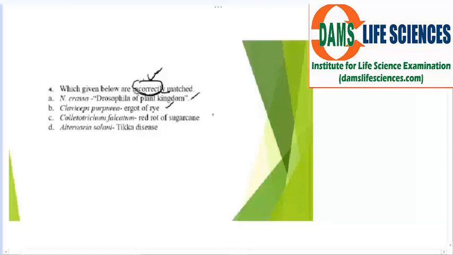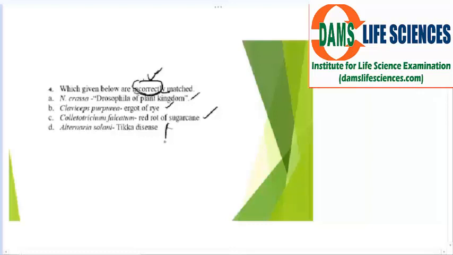This is correctly matched. This is also correctly matched. But this is not correctly matched. Why? Alternaria solani is related to early blight of potato. And Tikka disease is related to what? It is related to groundnut.